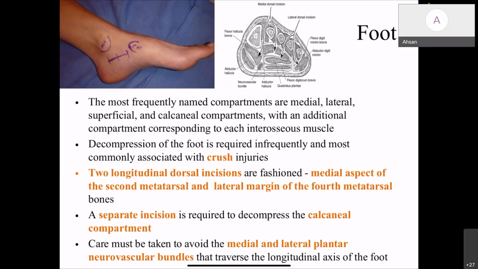A separate incision is required to decompress the calcaneal compartment. Care must be taken to avoid the medial and lateral plantar neurovascular bundle injury. And mostly these compartment syndromes of the foot are produced by crush injuries.